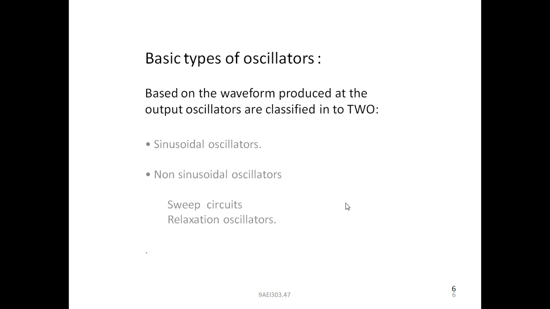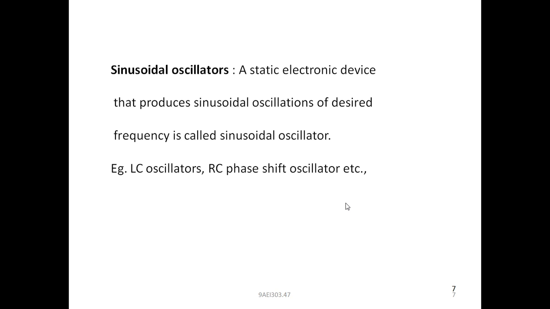Some of the non-sinusoidal oscillators are sweep circuits and relaxation oscillators. Relaxation means UJT. Sweep circuits generate a sawtooth waveform. These are non-sinusoidal oscillators.